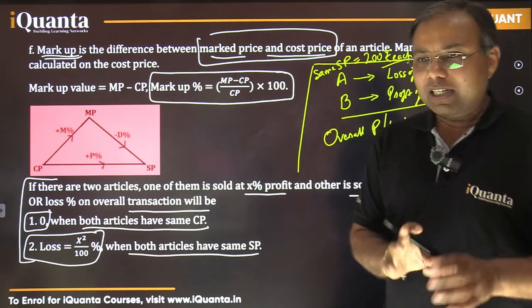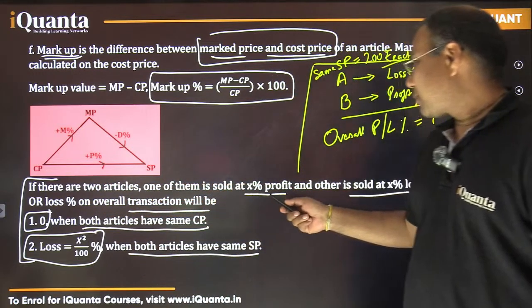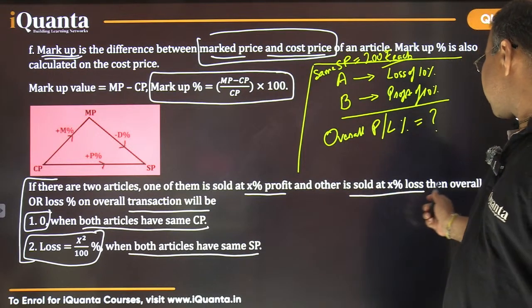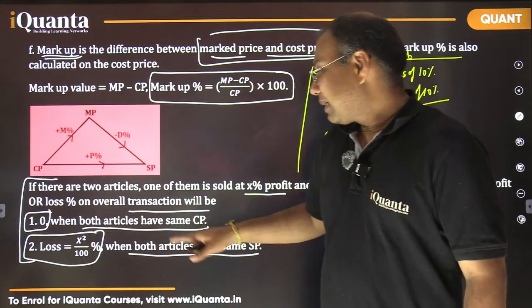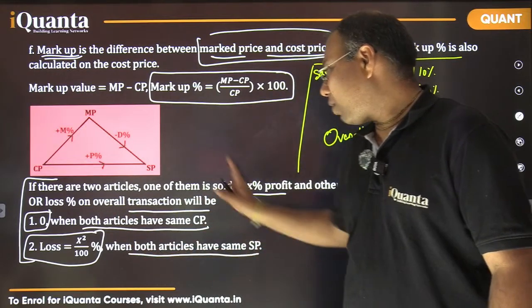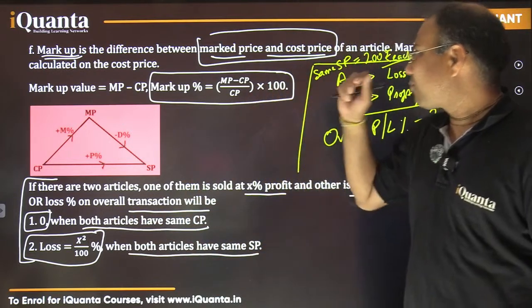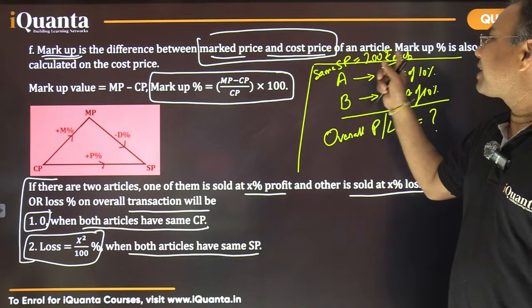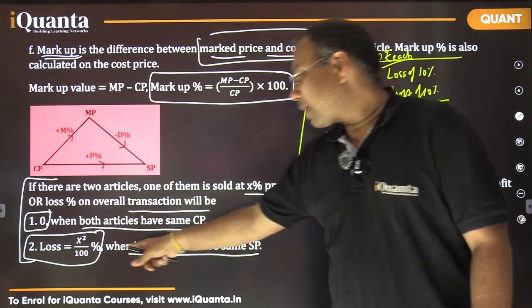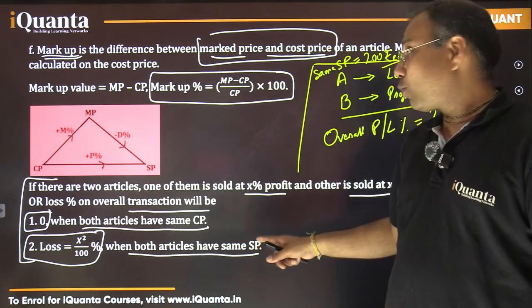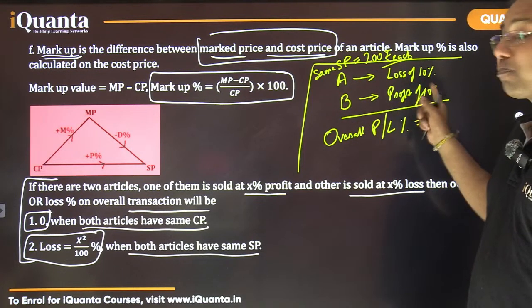See, the condition is that if there are two articles, one of them sold at X% profit and the other sold at X% loss, then what would be the overall profit or loss percent if their selling prices are the same or if their cost prices are the same? These are two specific cases. In this question, both articles are being sold at the same selling price, so this is the second scenario. And one of them gives a loss of 10%, the other a profit of 10%.